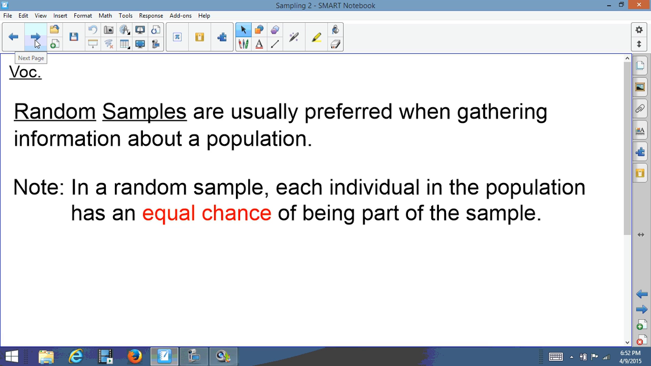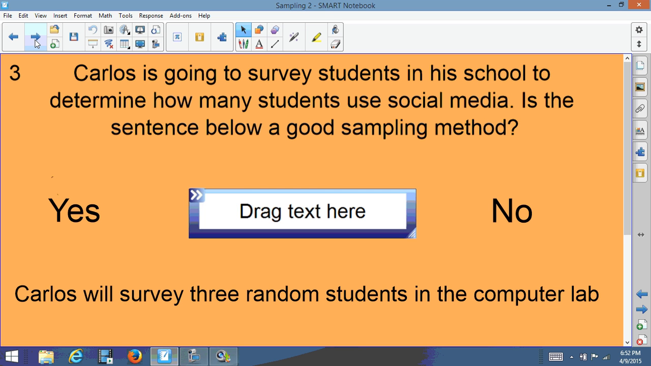So now that we got our definitions out of the way, let's look at what we're talking about. So here's our example. Carlos is going to survey students in his school to determine how many students use social media. Is the sentence below a good sampling method? The sentence says, Carlos will survey 3 random students in the computer lab.